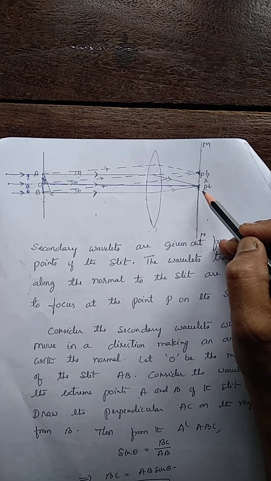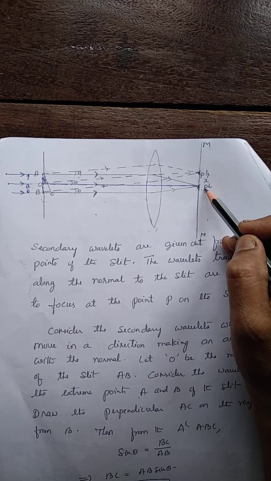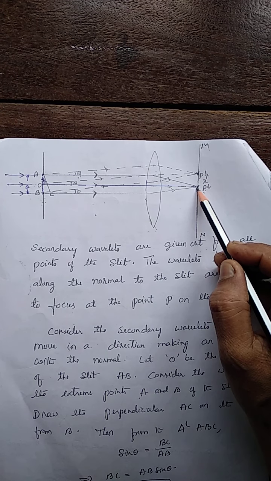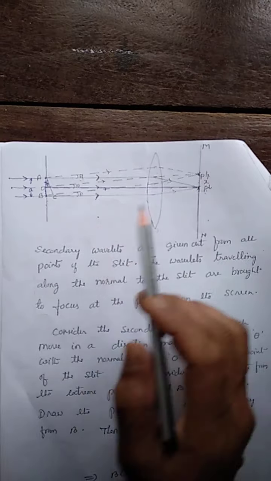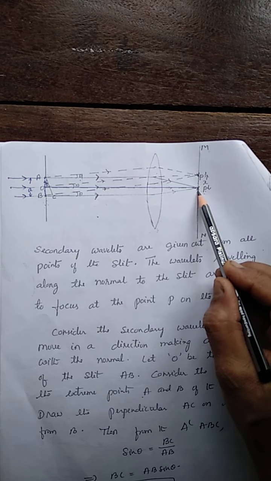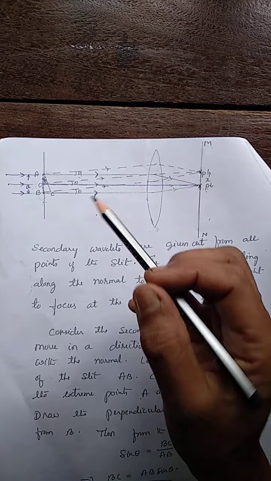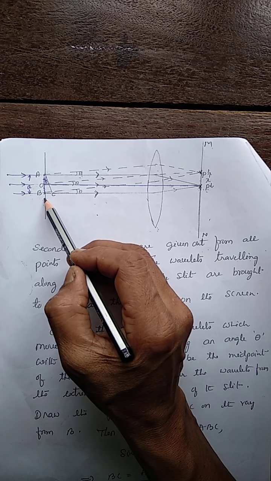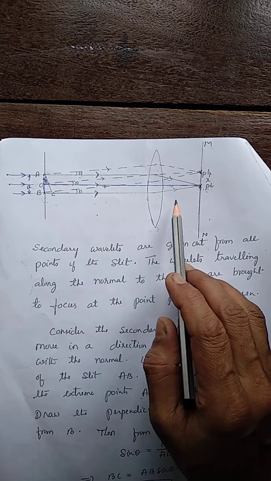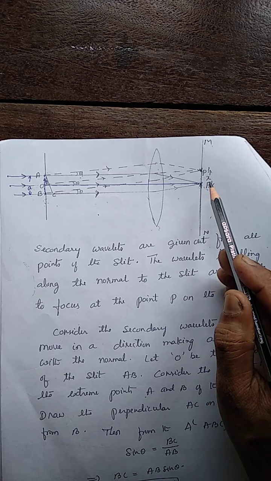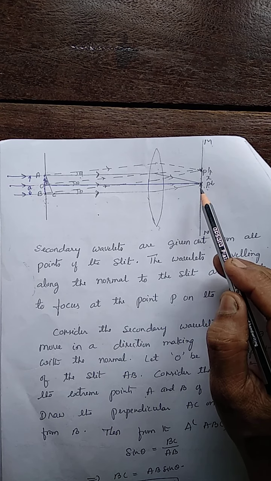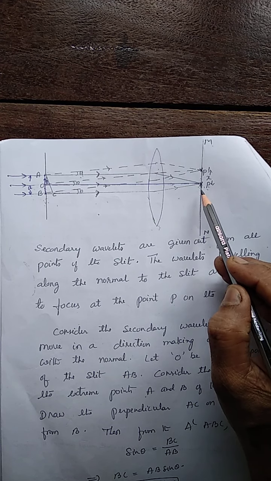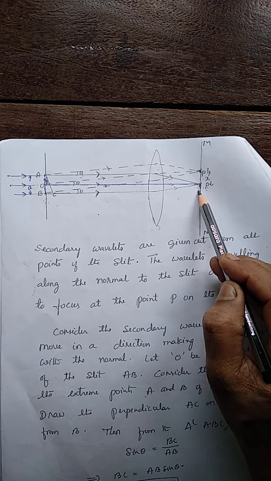Now, at this point P, for all the diffracted rays, what's the angle of diffraction? Theta is 0. They are traveling in the direction same as that of the incident ray. So, here we have considered the three rays coming from the parts A, O and B. These rays travel the same path, then converge at P, so that their path difference is 0, so that they meet this point simultaneously.